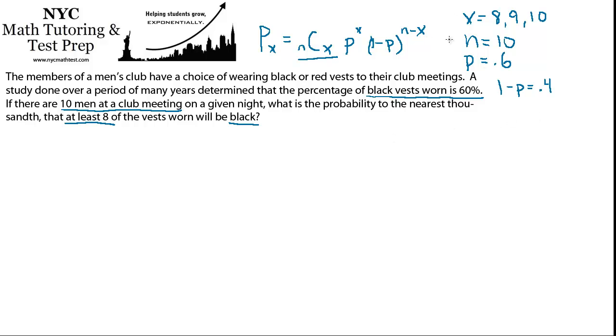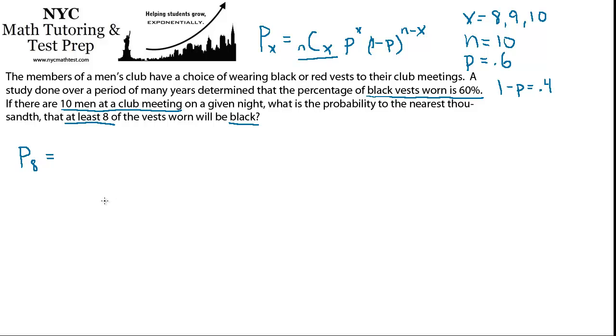Okay, so hopefully that's fairly intuitive for you. There are simpler problems that you can do that use the binomial equation. In this case, we're going to be using it 3 times and then adding those probabilities together. So let's write these out. So let's calculate the probability that exactly 8 of the men wear a black vest.